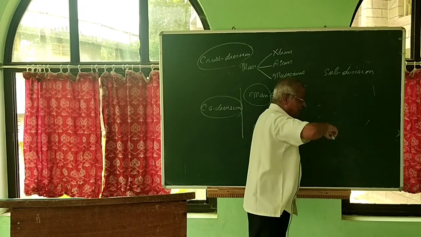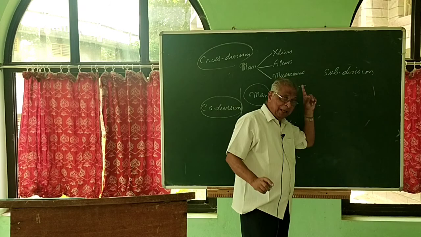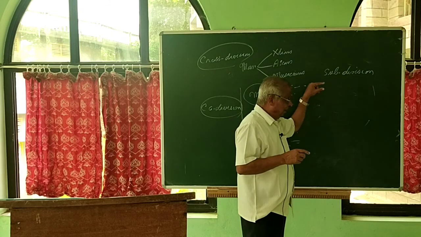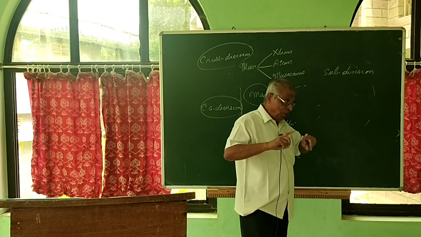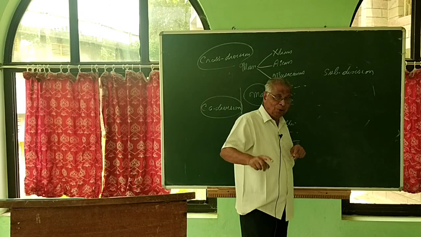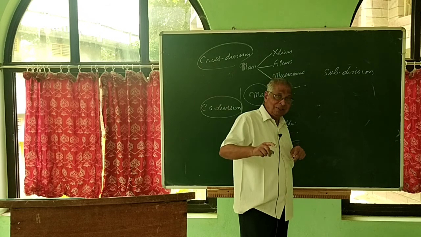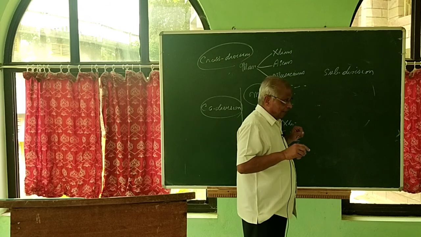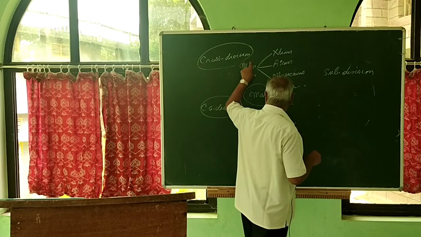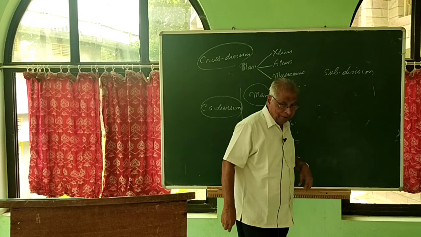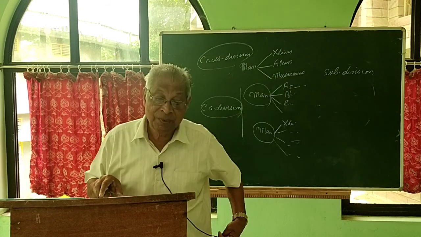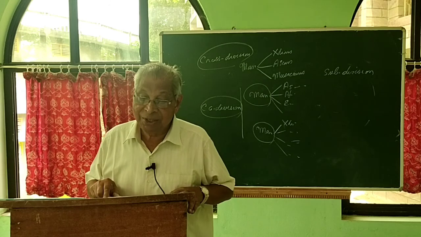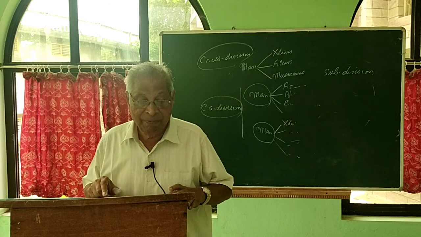Just introducing these different terms in the context of explaining about division, the logical division. It has to be used by one criterion. If you don't use one criterion, more than one criterion, then it becomes a cross division. In that context, logicians are introducing a few other expressions to clarify our understanding. Therefore, we have introduced cross division, co-division. Now we are introducing subdivision. And what is a subdivision? Subdivision is the process of dividing a class through several stages by the same or different principles.